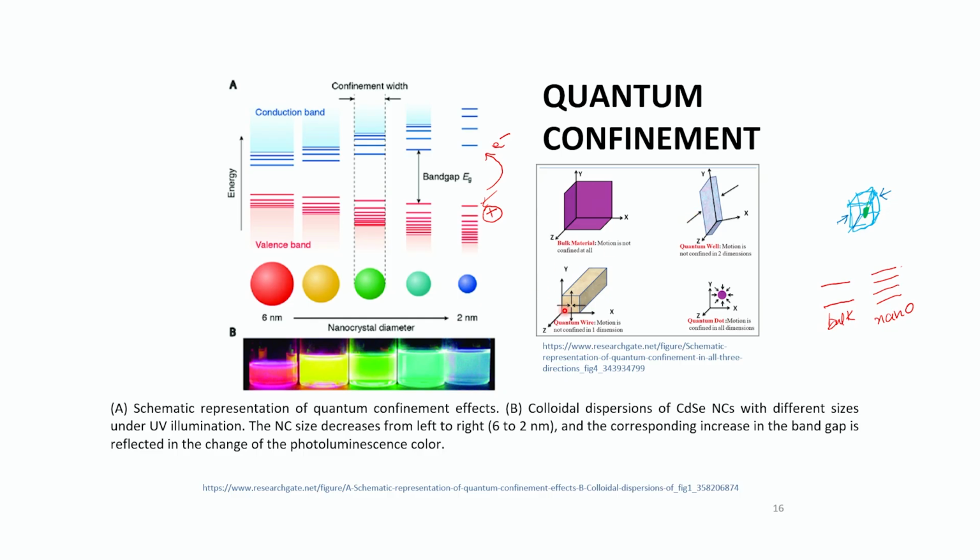Then your electron inside a quantum wire is free to move along one axis, along the length, but not along two axes. That is, along the breadth and the width, it is confined.